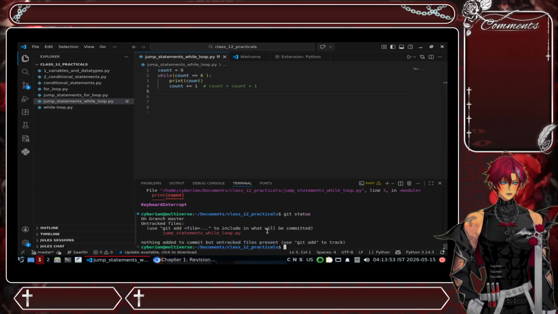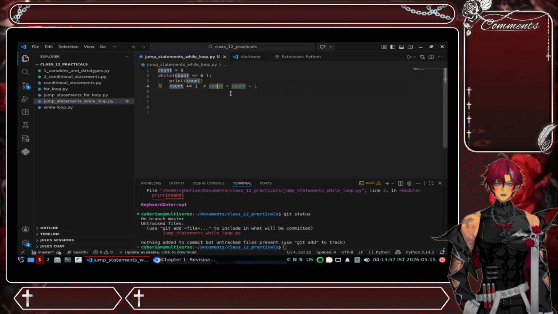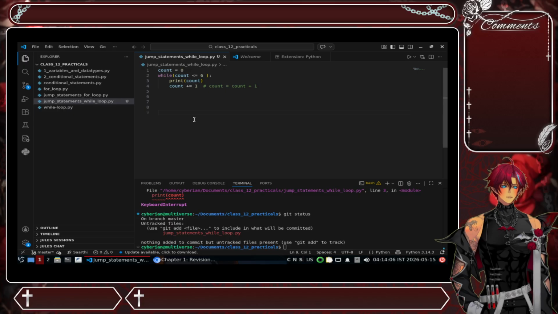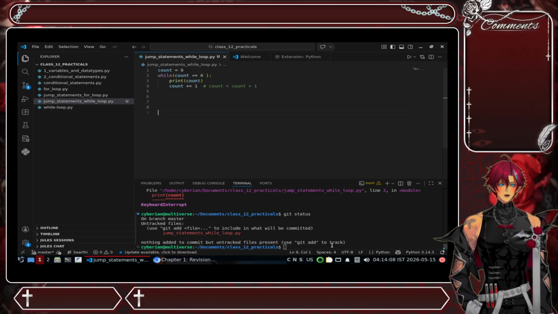Now you check the status. It is still giving you the status of jump statements, while loop, and py. It is still not tracked in this one. Now, what else do we need to do? Okay, so we will now test this one.